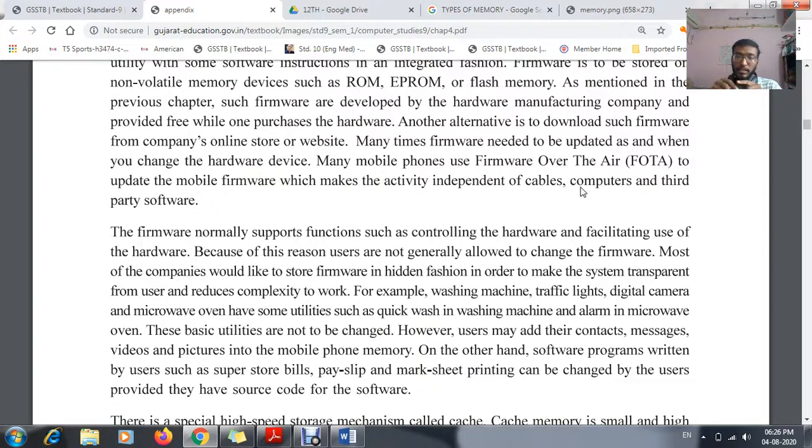In the same way, another best example for firmware is traffic signals. In a traffic signal you have seen the red, yellow and green lights. Green light means you can go, red light is for stopping, and for starting we use the orange light. Do you think there is a person sitting near every traffic signal clicking those lights?